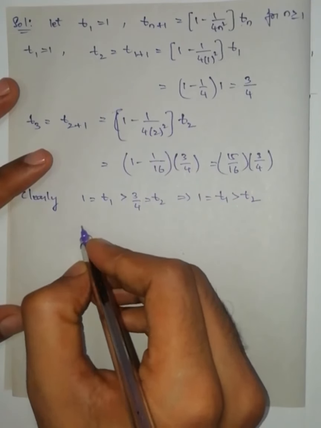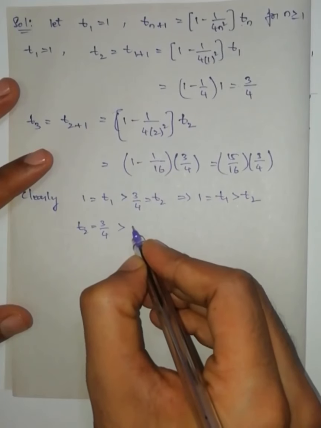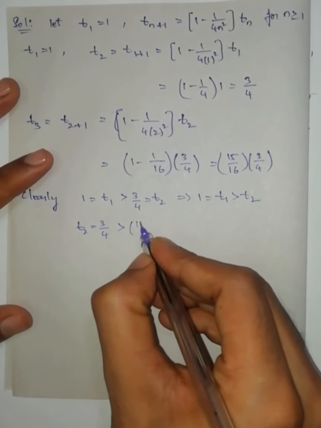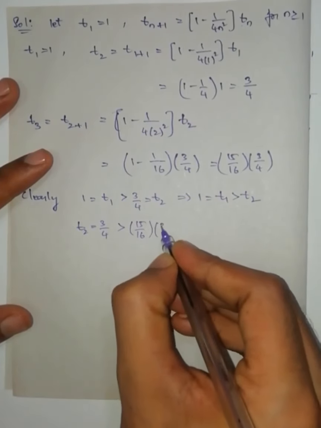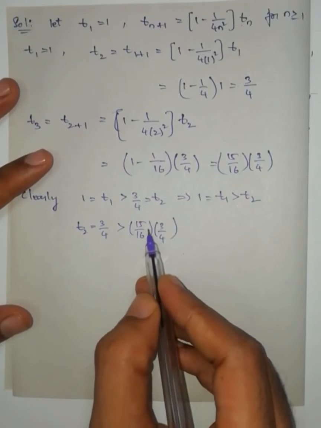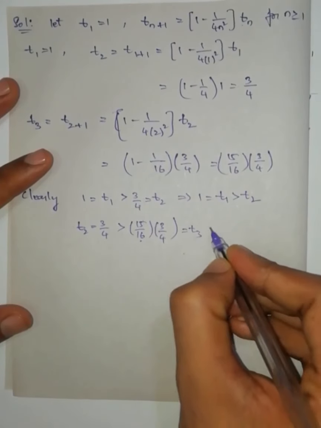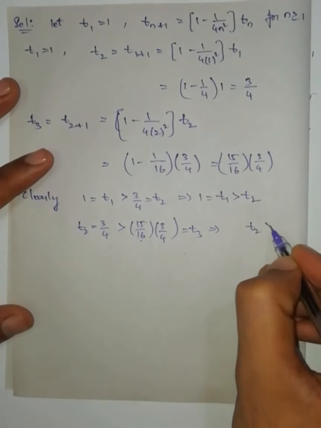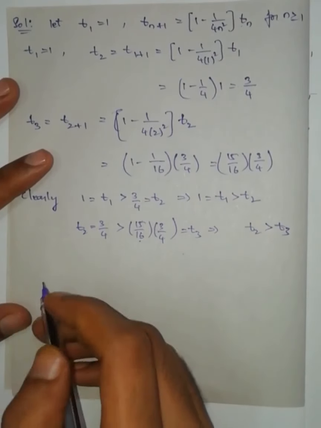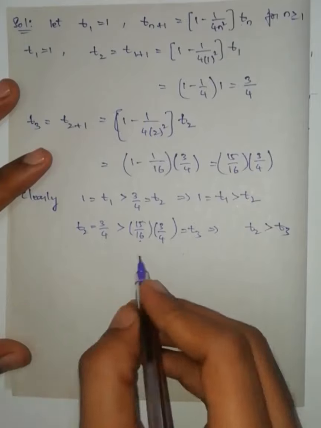The t2 value is equal to 3/4, and 3/4 is greater than 15/16 times 3/4. This value is less than this one because 15/16 is less than 1, which is nothing but t3. This implies t2 is greater than t3.